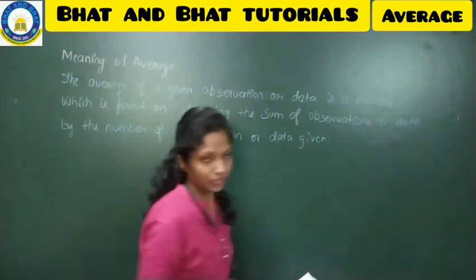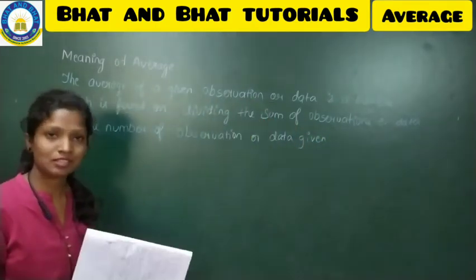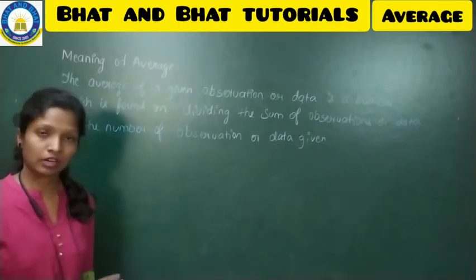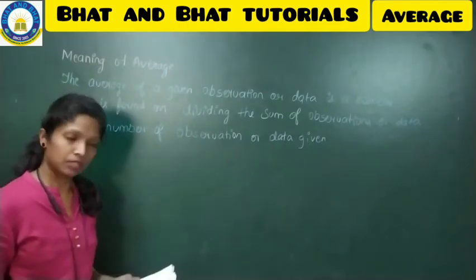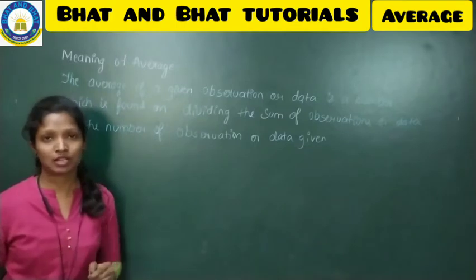And to find out the average, there is one formula. Apart from this formula, there are other formulas too, but when I'm discussing the problems, I'll go through the other formulas carefully.